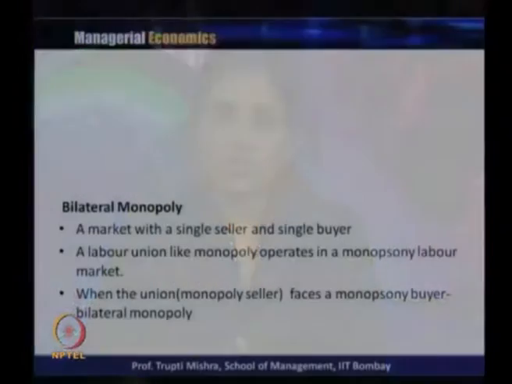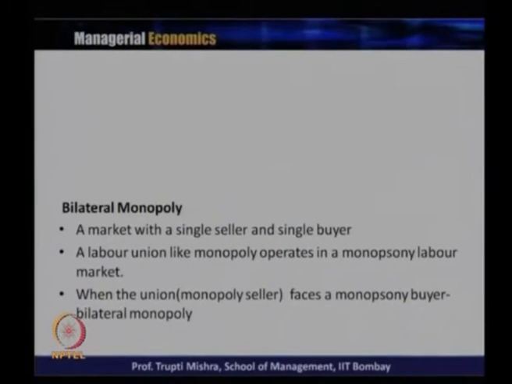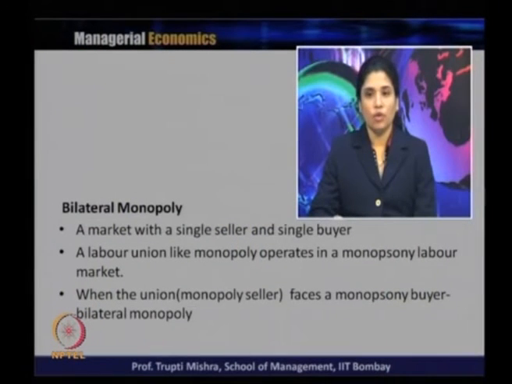How is the price and output determination generally done, or how is the equilibrium price obtained, when there is a single seller and a single buyer? Who influences the price more, and who decides the output more? That we will discuss in the case of a bilateral monopoly. Bilateral monopoly is one where there is a single seller and a single buyer. We can take the example of a labor union, where a monopoly operates in a monopsony labor market. That is a typical example of